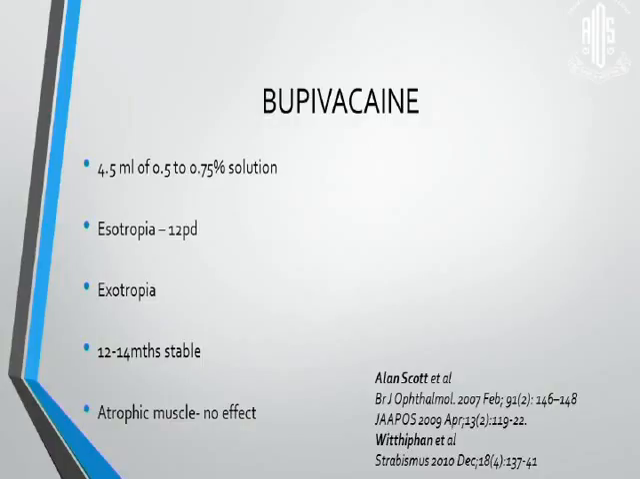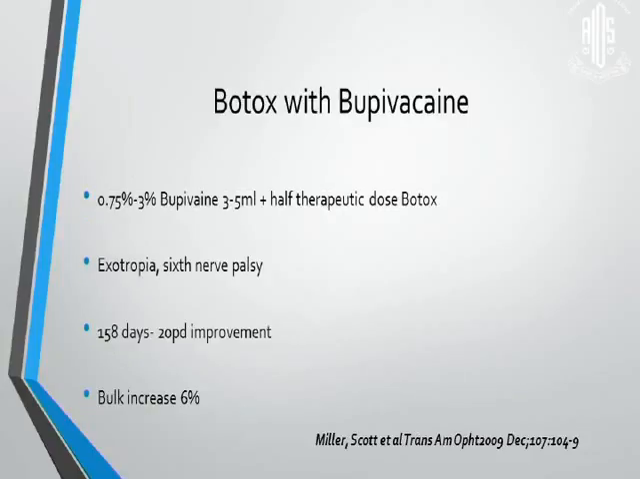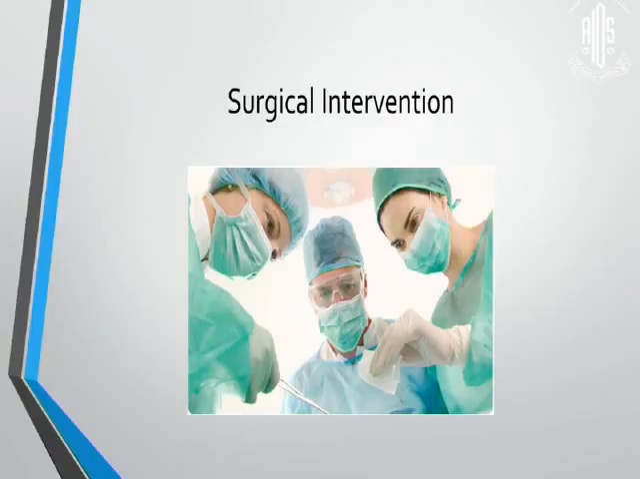Alan Scott et al. had a series of cases where they injected bupivacaine in esotropia as well as exotropia, and they found good stability over 12 to 14 months. In atrophic muscles, they studied this combination, and they found that over 158 days there was a 20 prism diopter improvement in exotropia, which was almost double that reported with only bupivacaine. Bulk increase was also seen on MRI. Surgical intervention will be dealt with later.